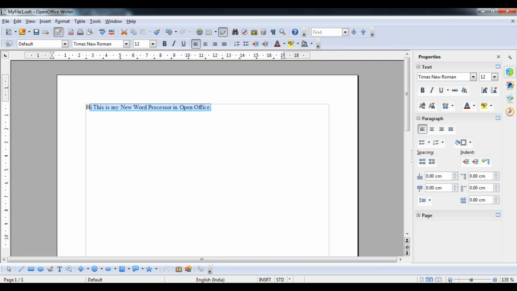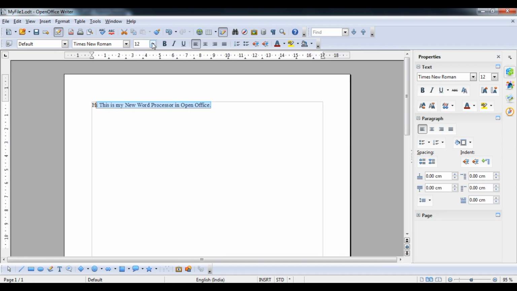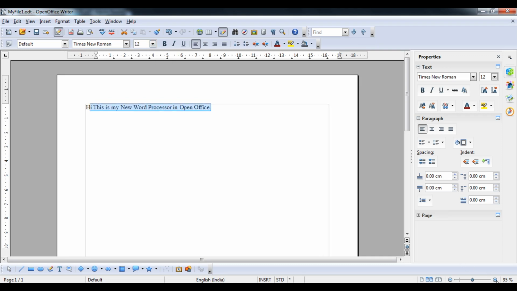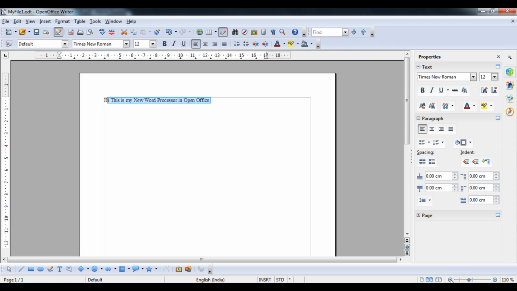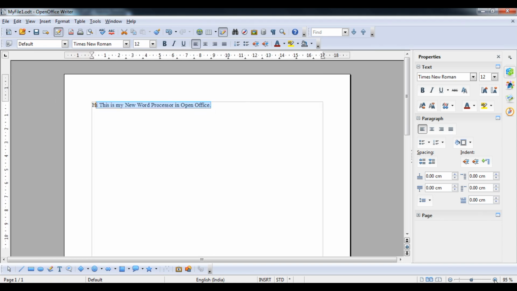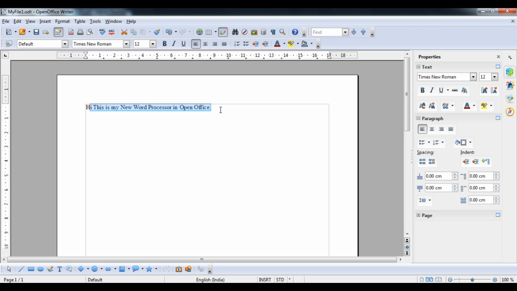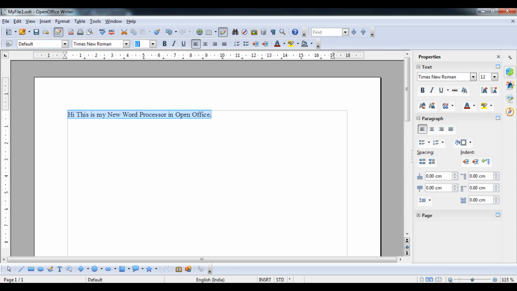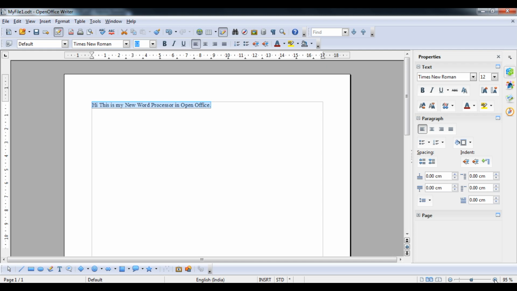Suppose I am restricted to type the content in 12 pixel size only. What I will do is increase the zoom size. Students, future students make this common mistake: when the text is not visible, they easily increase the font size. Don't do that, students. Instead of that, you can increase the zoom size. The statement will fit in the particular length, but you can see it in a bigger size. So you just zoom the size.